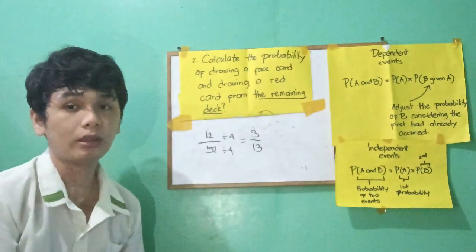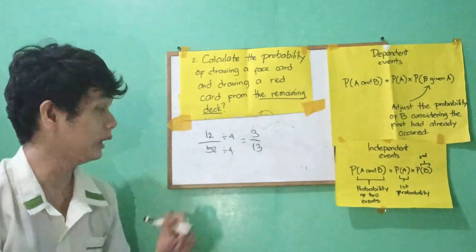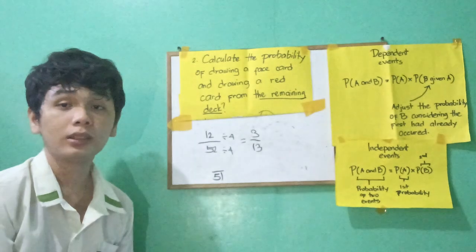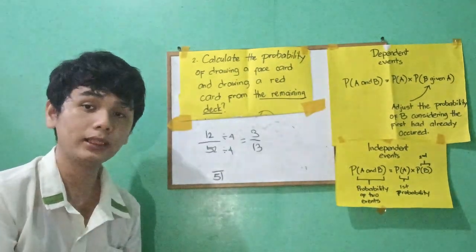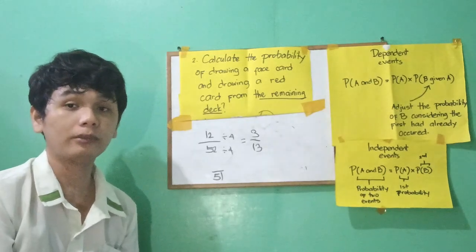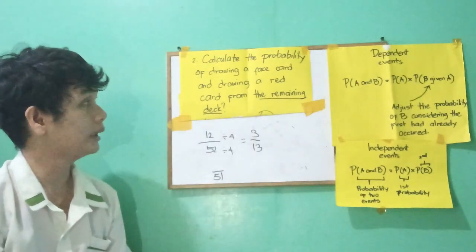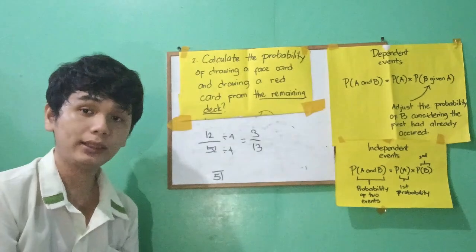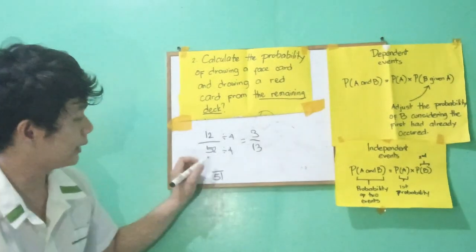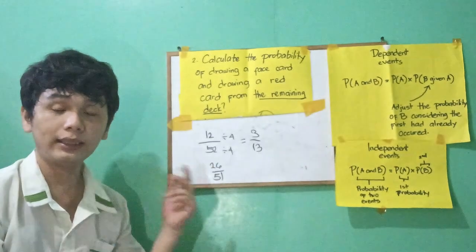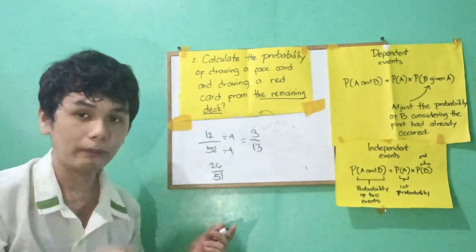So the total number of outcomes reduced by 1 becomes only 51. Now we have the total number of outcomes of the second event. Going to the favored outcome of the second event, the red card, from the sample space we have 26 red cards. So that's 26 over 51. This is the second probability.